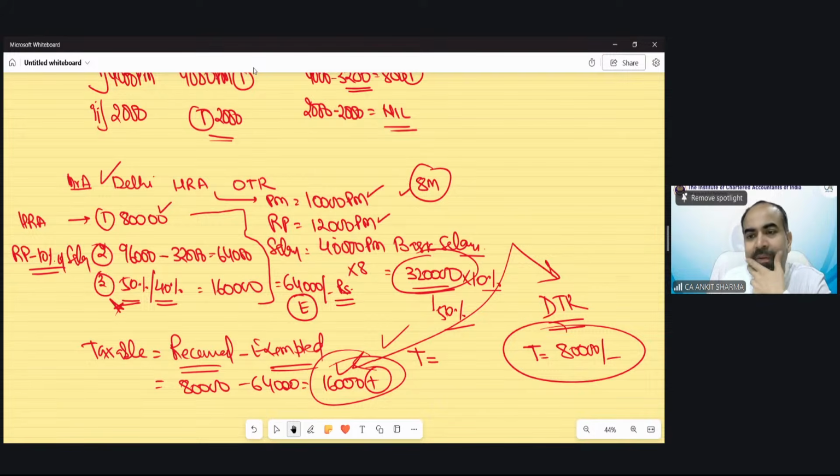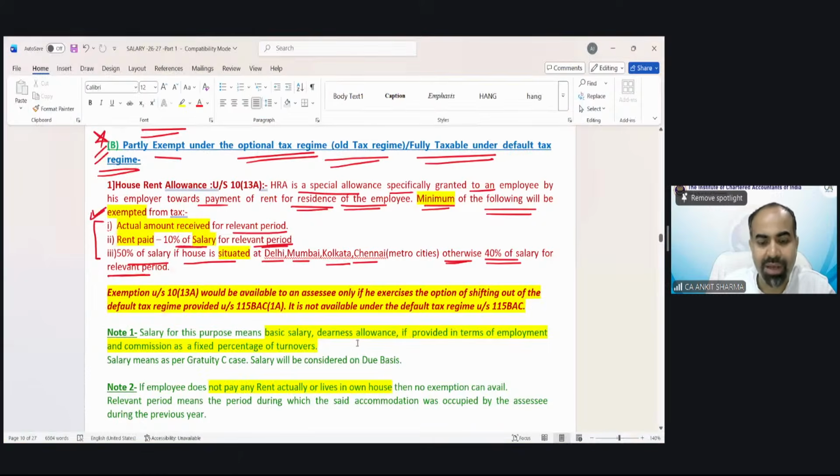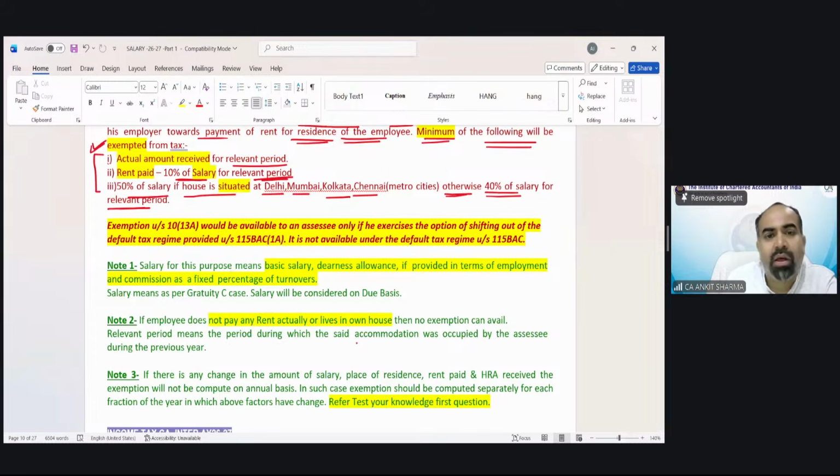Don't worry. Okay, so that is the basic way we need to solve HRA, and now we have the special provision. HRA is not yet over. Exemption under section 10(13A) would be available to an assessee only if he exercises the option of shifting out of the default tax regime. That means you can only claim this exemption if you are under the optional tax regime.